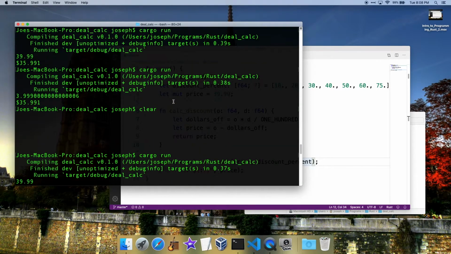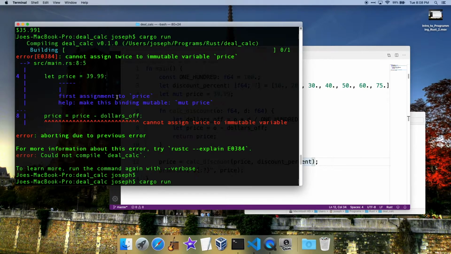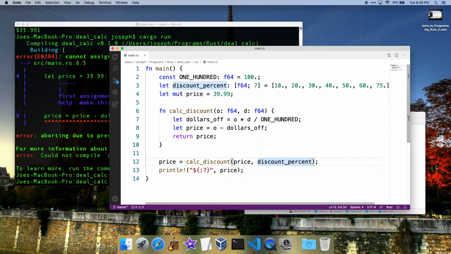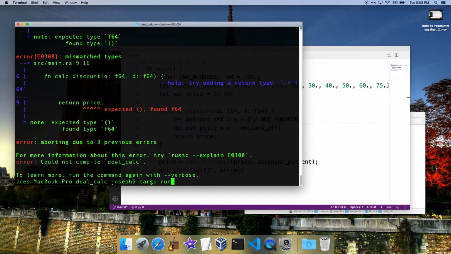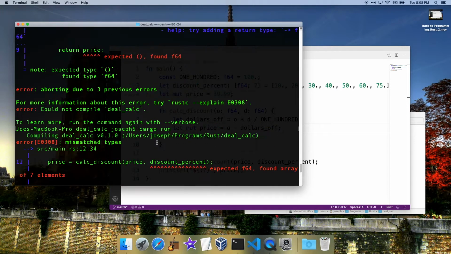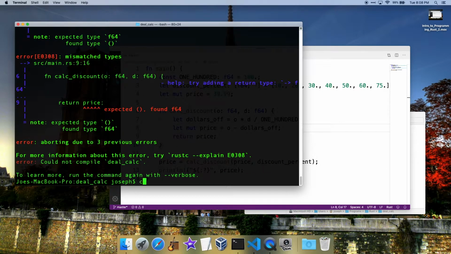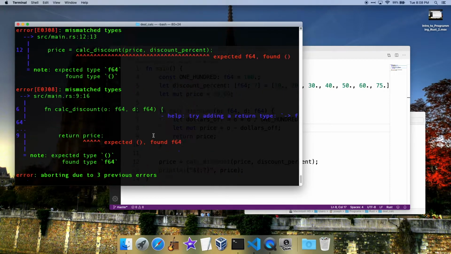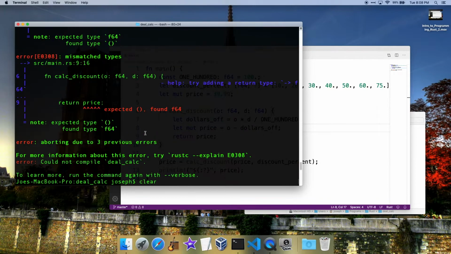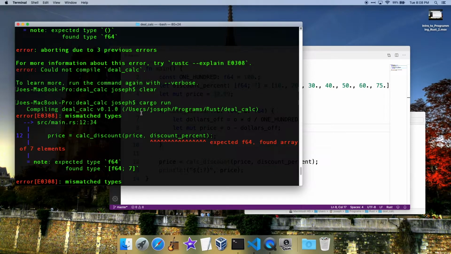Oh man, I saw a bunch of errors there. What do we got? First assignment to price, make this binding mutable. Taken in price, but it's not. I think it should take care of that error. Sometimes it's fun to just go through error by error on the compiler. Let me clear this and start fresh. It's kind of like a game. It's like, let me chop this bug up, fight this bug, kill this bug. Here's where we started it.